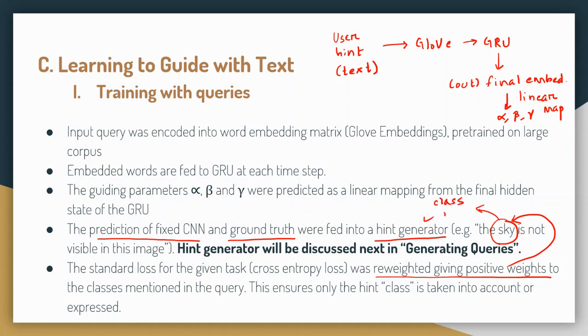So if we give more weight to sky, then if the model is unable to predict sky in a correct way, the loss will be penalized more, as more weight is given to that particular class. So this ensures that if a wrong prediction is made, more penalization is done and the loss function is high. So the model will try to minimize the loss function as early as possible.